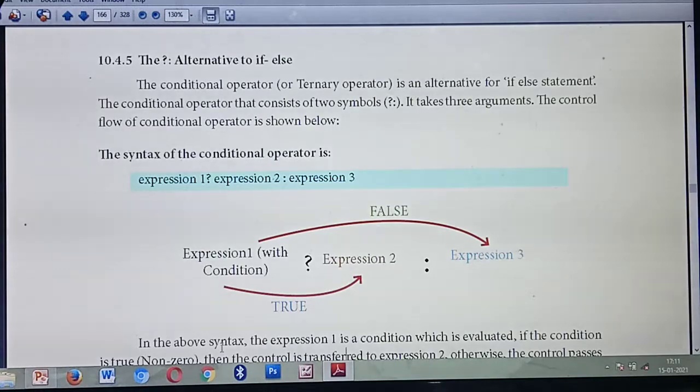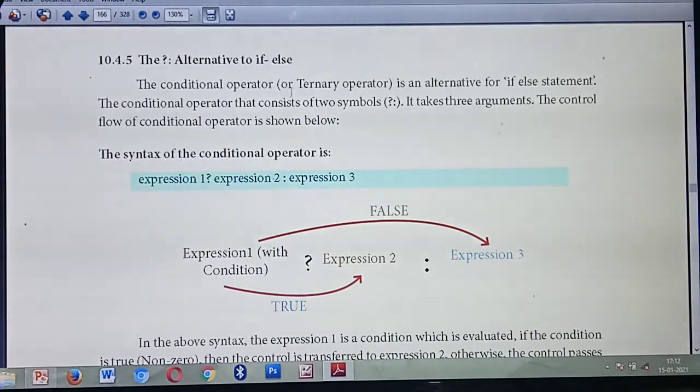To eliminate that many steps, you are going to study this alternative to if else. Okay, what's the name? Very important question. The same question you are going to study in 12th standard also. Please study thoroughly. This chapter is very important. The same concept you are going to study in 12th standard also, so you should study this chapter thoroughly.